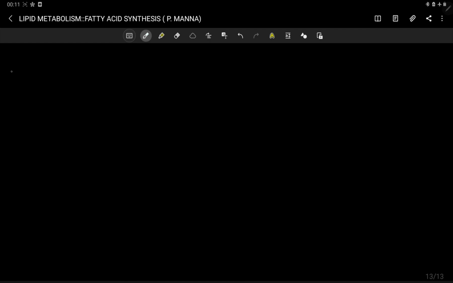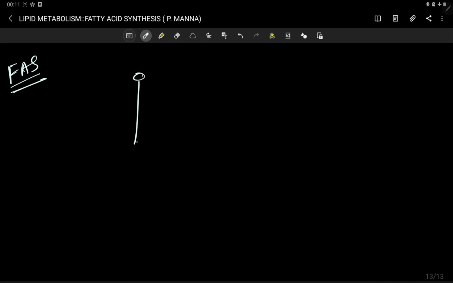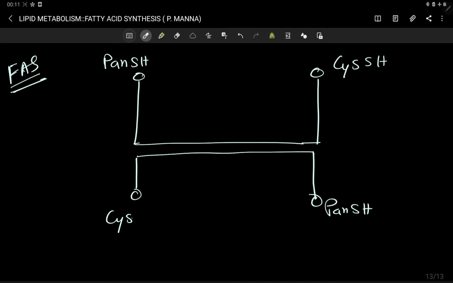I told you that the fatty acid synthase complex is dimeric. This is one subunit, this is another subunit. Cis end, PAN end, cis end. They are in an anti-parallel fashion.